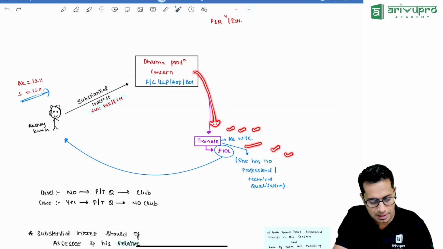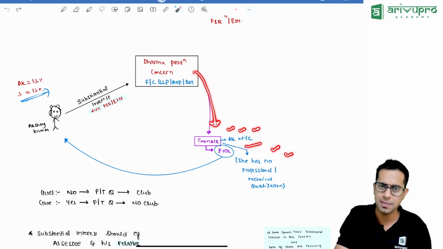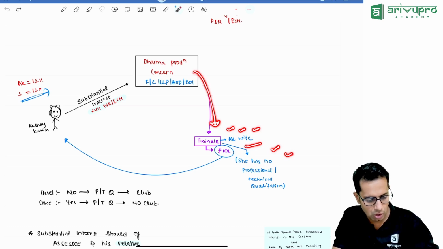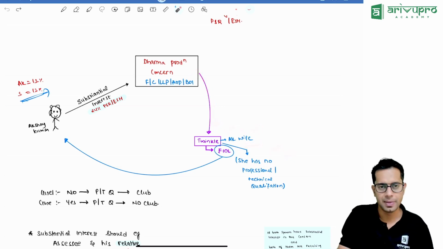There may be some mistake or some fraudulent activity happening over here. So what the lawmaker says is, in this case, this income will be clubbed in my hands.